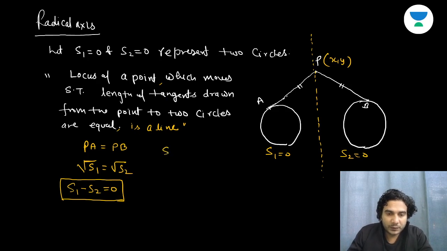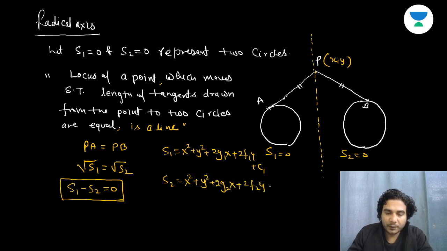If I write S1 as x square plus y square plus 2g1x plus 2f1y plus c1, and S2 as x square plus y square plus 2g2x plus 2f2y plus c2, then S1 minus S2 is 2 times (g1 minus g2) into x plus 2 times (f1 minus f2) into y plus (c1 minus c2) equal to 0.